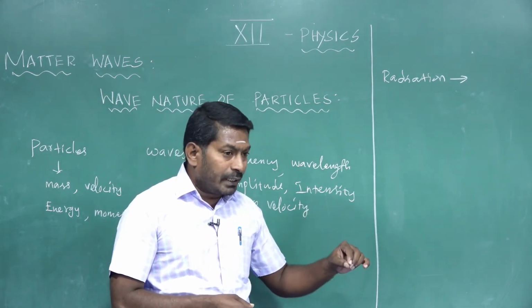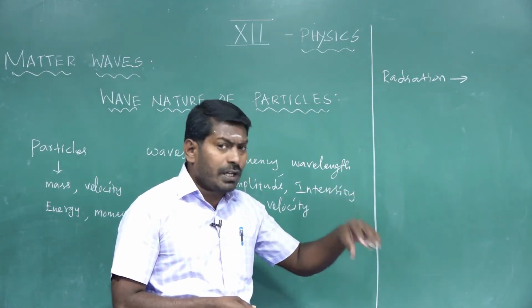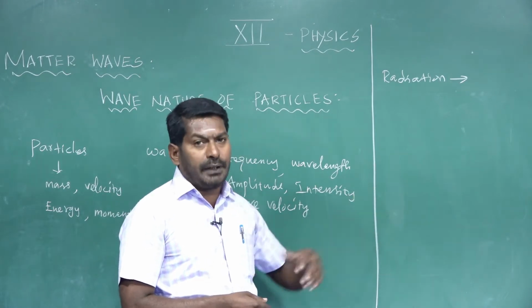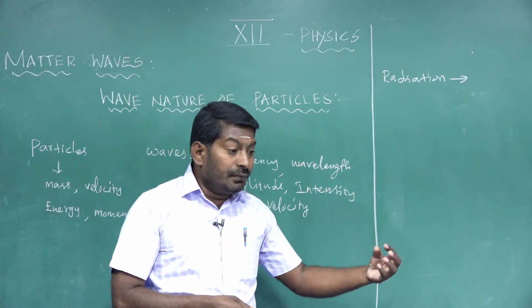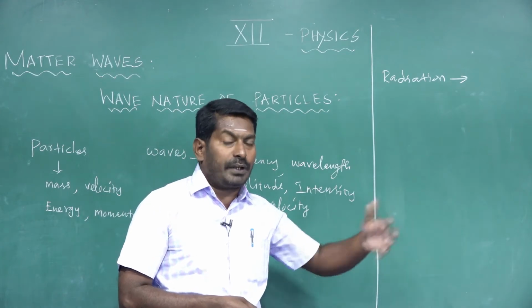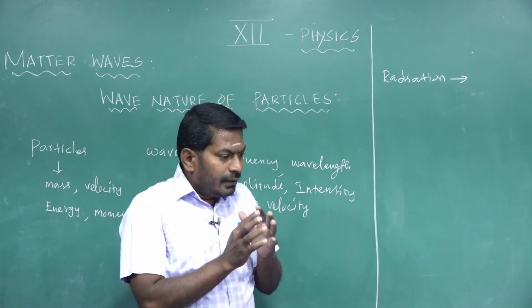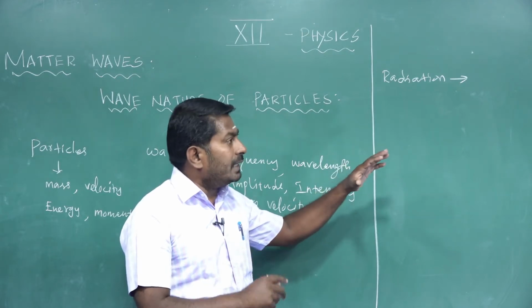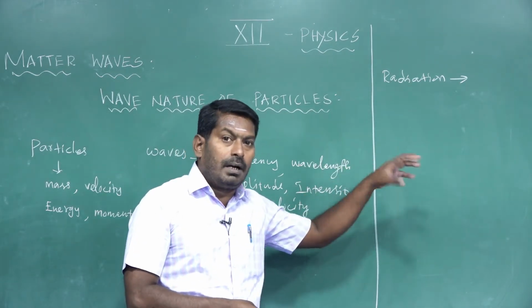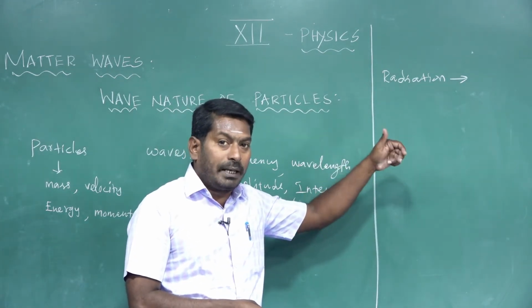The photoelectric effect confirms the particle nature of radiation, but the interference phenomenon exhibits the wave nature of radiation. So, under separate suitable circumstances, radiation behaves with wave-like properties and particle-like properties. This was suggested by quantum theory.